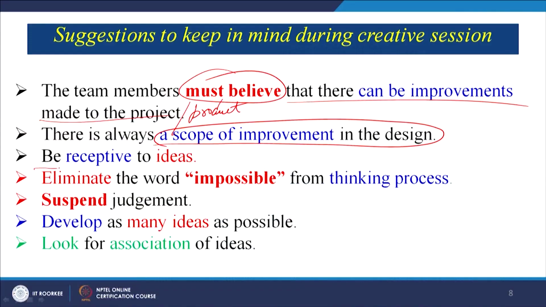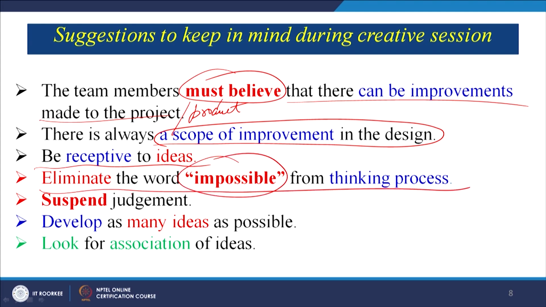Be receptive to ideas, which has already come up in the previous slide also. Eliminate the word impossible from the thinking process. When we are thinking, creating, discussing, brainstorming, we must not encounter this word impossible. In normal discussion most of the time we say impossible, but impossible also says I am possible.